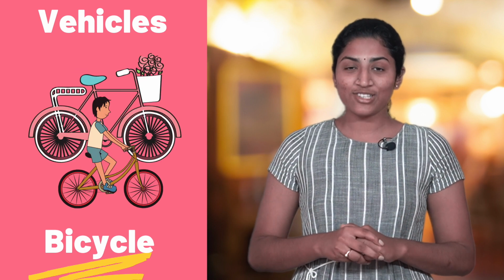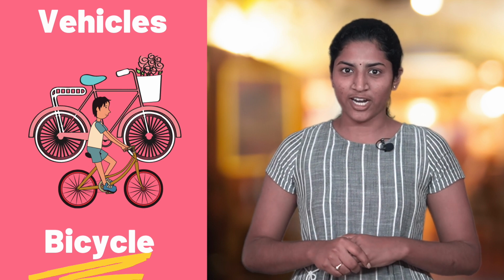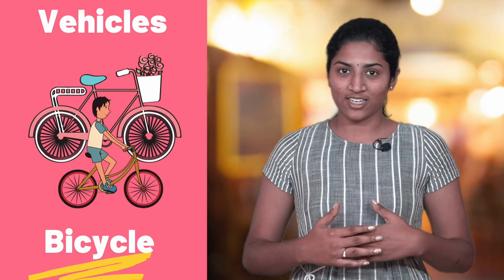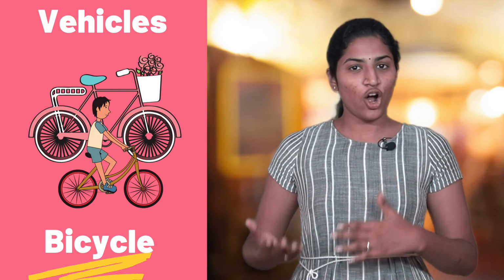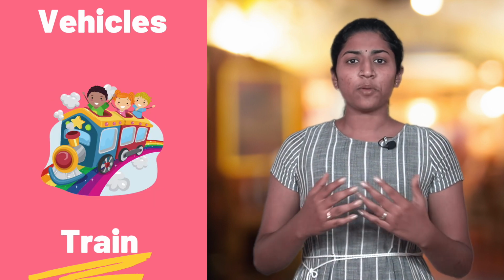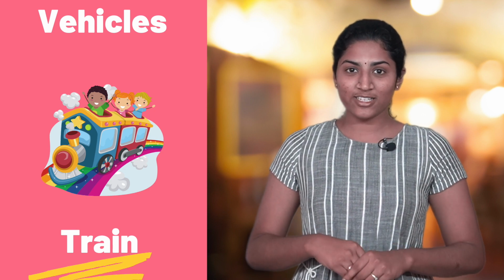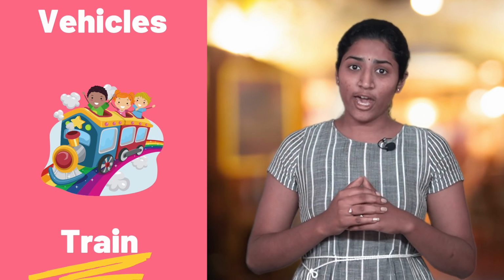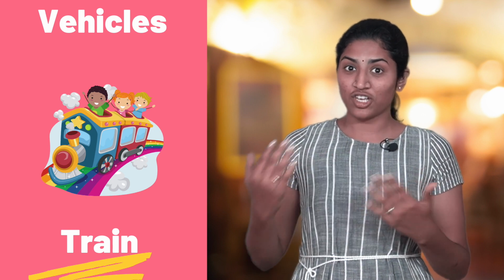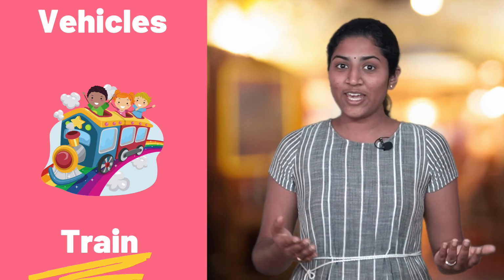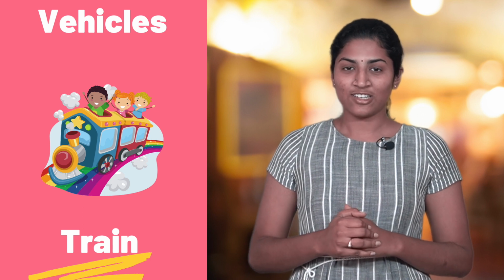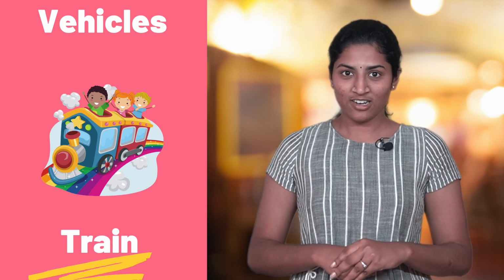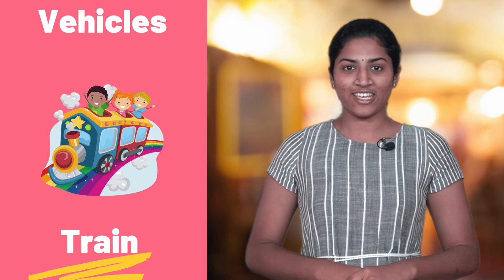What about cycle? There are many different kinds, right? There is one person sitting on the cycle and also a back seat. Yes, either 1 or 2. And now, what about train? How many can sit in a train? Many, right? Because it travels very long distance from Chennai to Hyderabad or anywhere possible. So there are many people sitting in the train, more than a family.